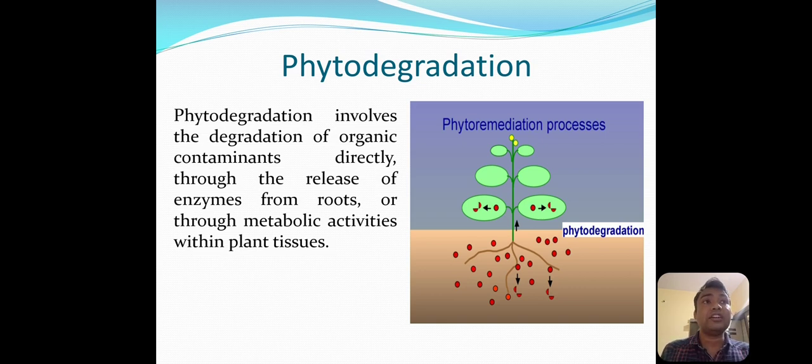See, here the plants secrete different types of enzymes, and due to that particular enzyme these contaminants or pollutants get degraded. That's why this type of phytoremediation is called phytodegradation, because it degrades the contaminants or the pollutant. Okay, that's why it is called phytodegradation.